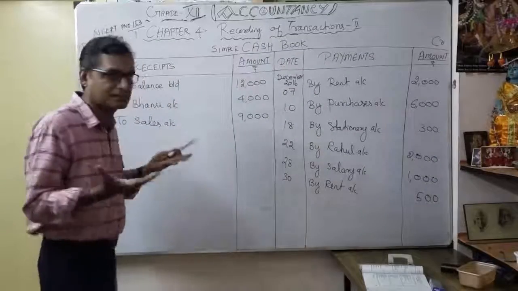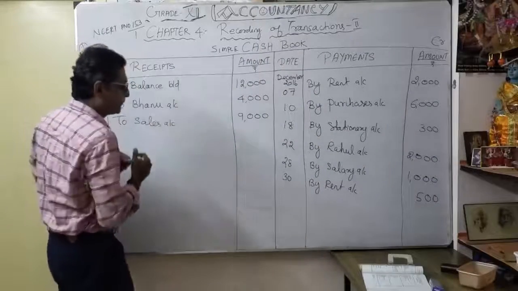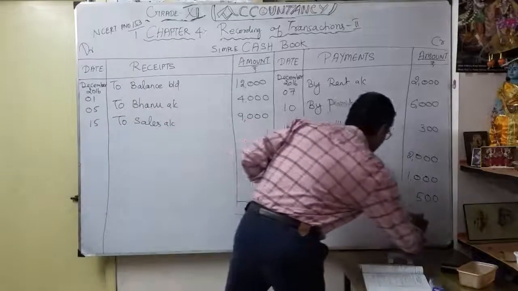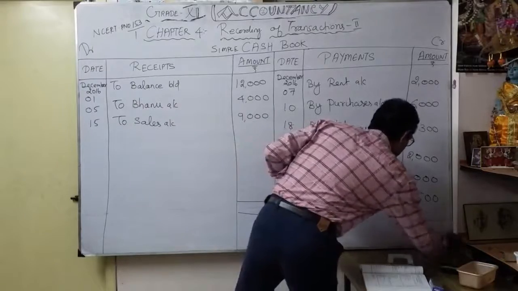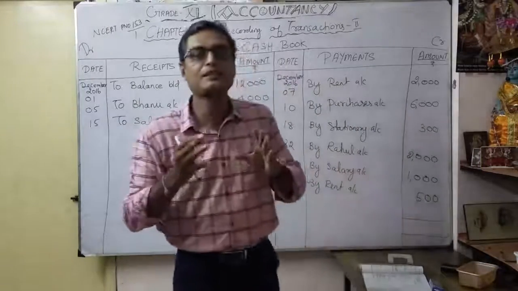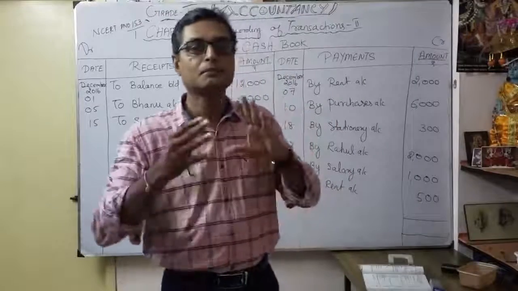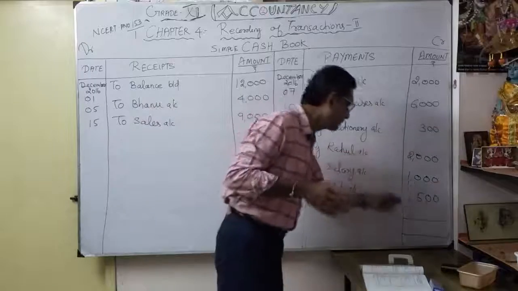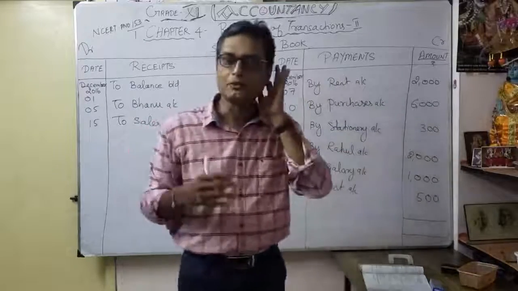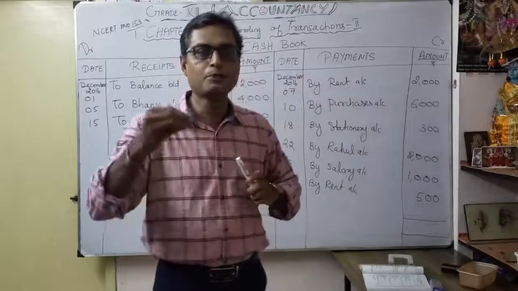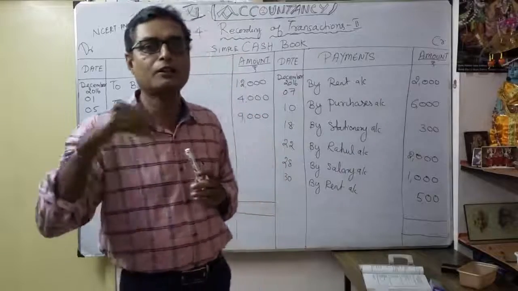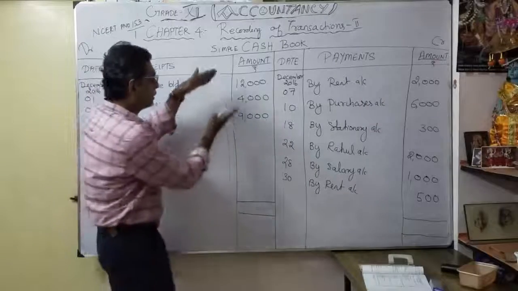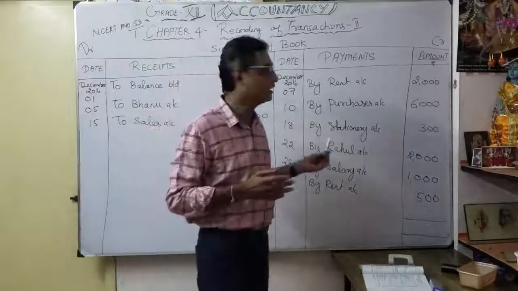So what is my cash in hand? What is my receipt part? What is my total? Then what is my payment? So what is in my hand? Cash is always a favorable balance, that is positive here. Cash debit balance is always more than credit balance. That is the logic. When you have 5,000, you have to spend only up to 5,000. You can't spend beyond that. The same logic, common sense. Our debit part is always more and credit part less.